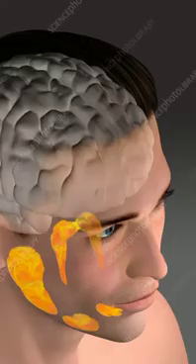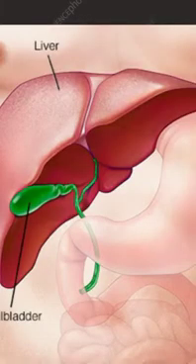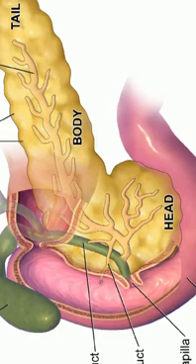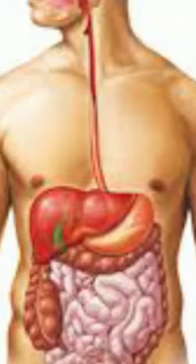Dear children, do you know which are the digestive glands that are included in the digestive system? They are the salivary glands, liver and pancreas. Salivary glands are seen inside the mouth. The liver is seen near our stomach, and the pancreas is also seen near the stomach, associated with our duodenum.